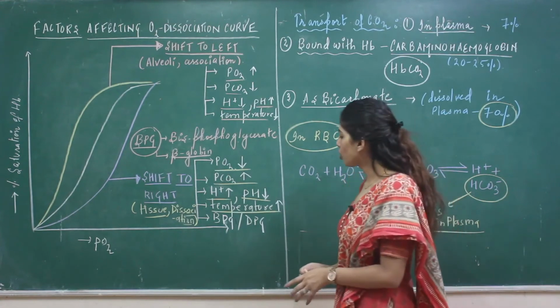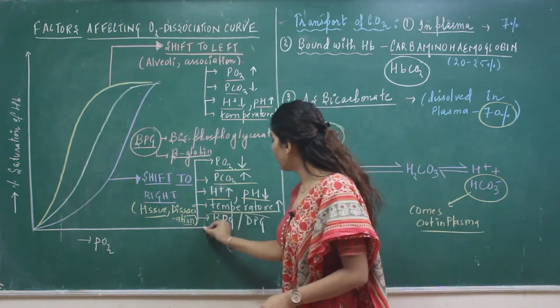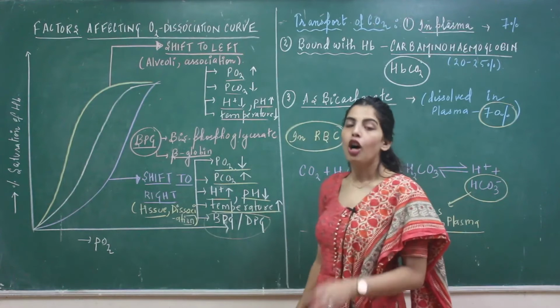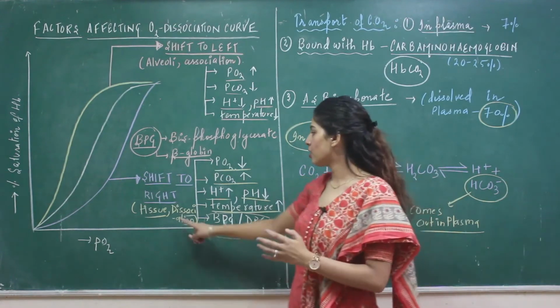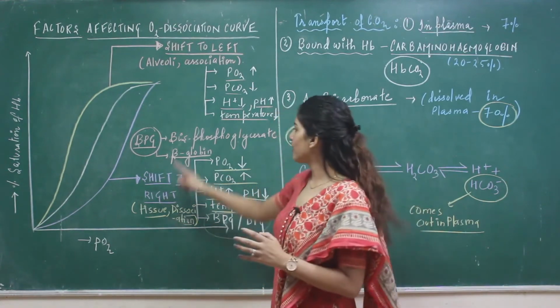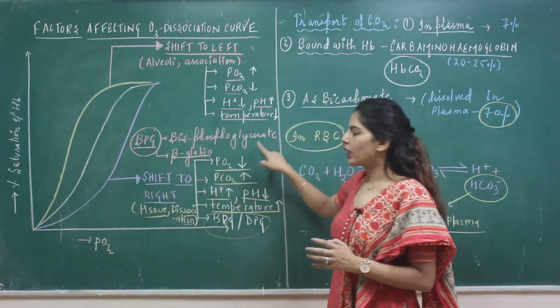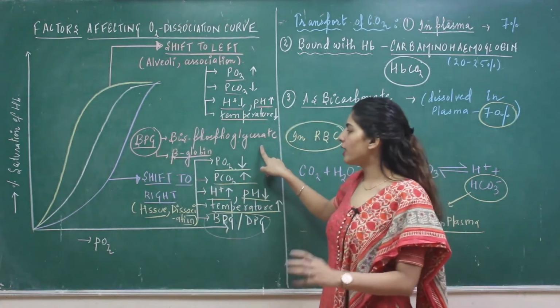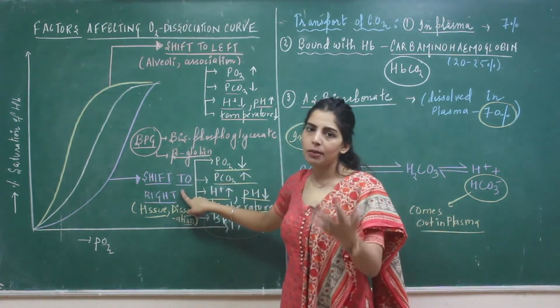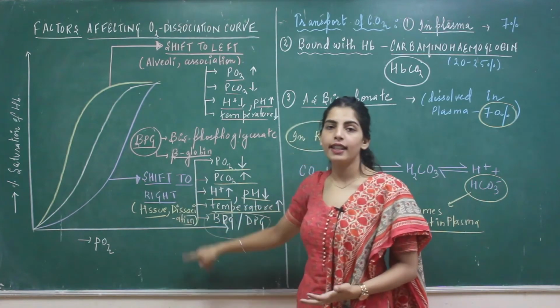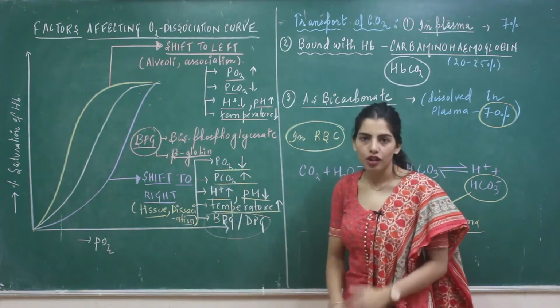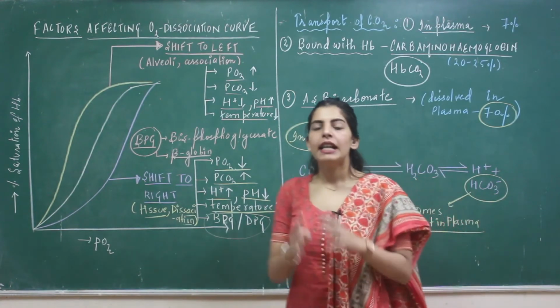But students, I have also written one very important factor called BPG or DPG in the shift to right. Now BPG stands for bisphosphoglycerate. And since I have written it in the shift to right, you ultimately know that this is going to cause the dissociation of oxygen. Now what happens?